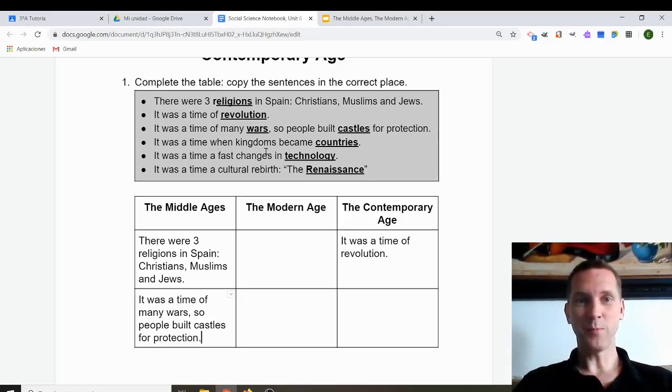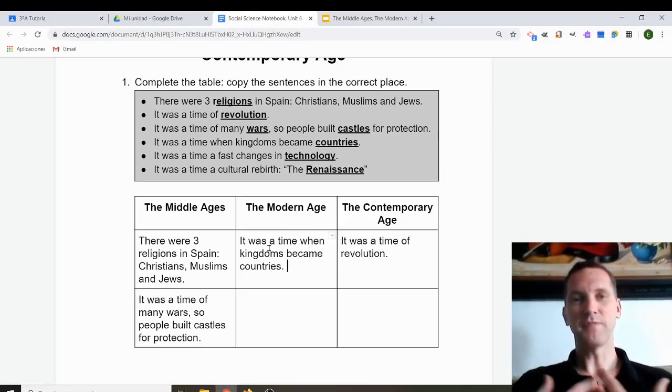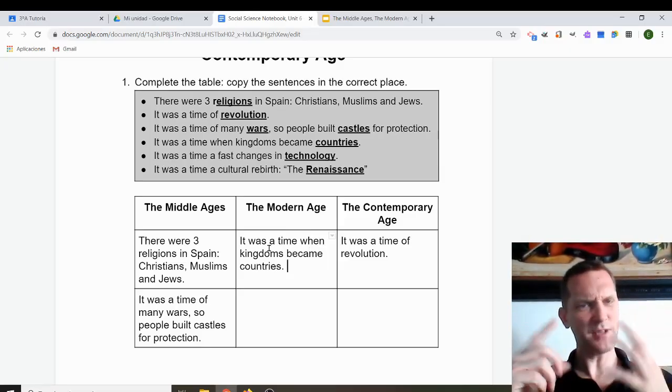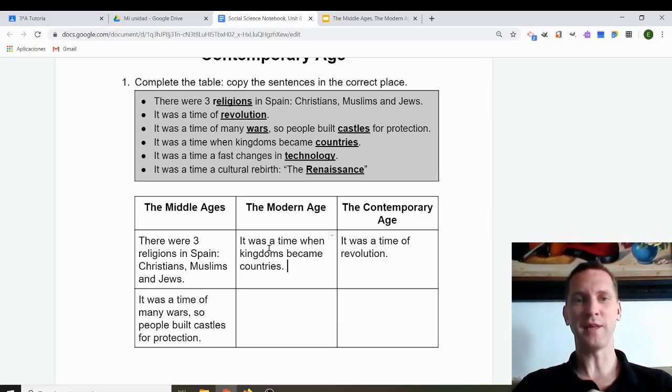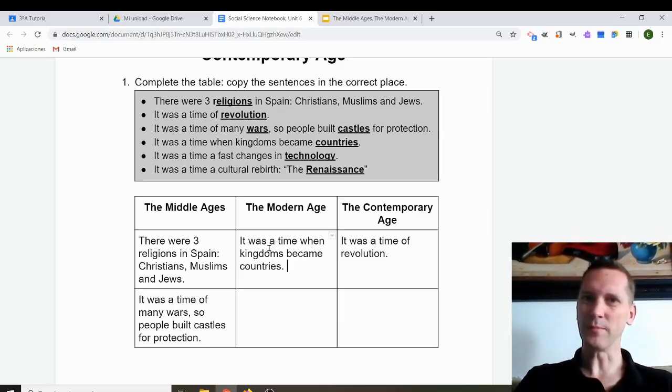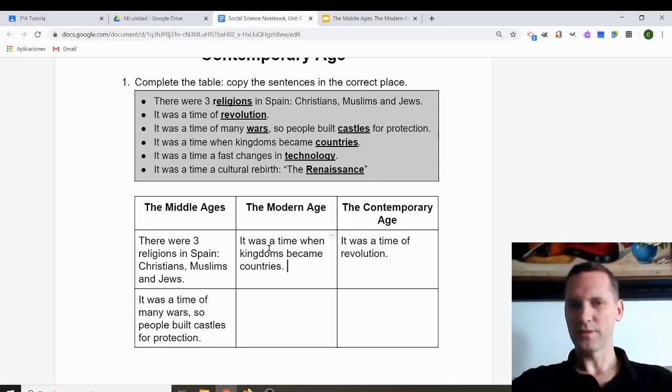It was a time when kingdoms became countries. Well, that was in the modern age. It was a time when kingdoms became countries. The country of Spain, as one country, started to exist in the modern age. Before that, they were kingdoms, a little bit different. So Spain became a country and then an empire in the modern age.